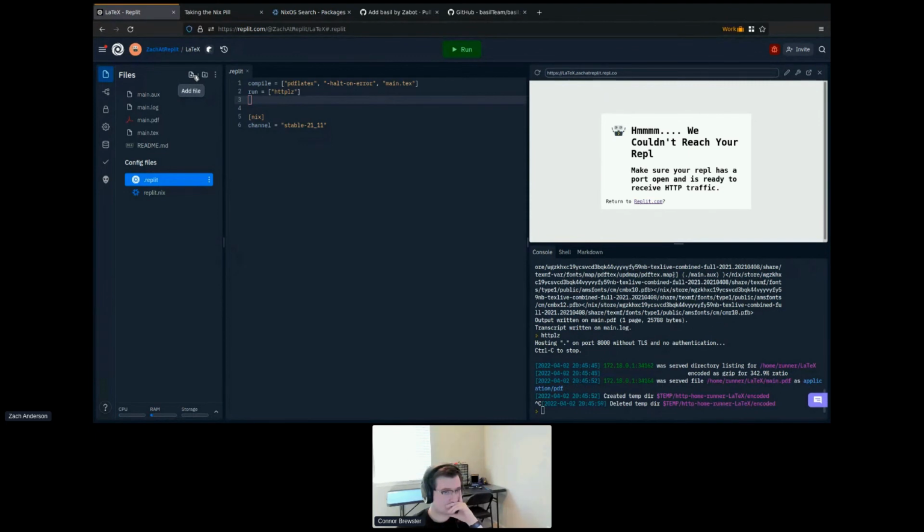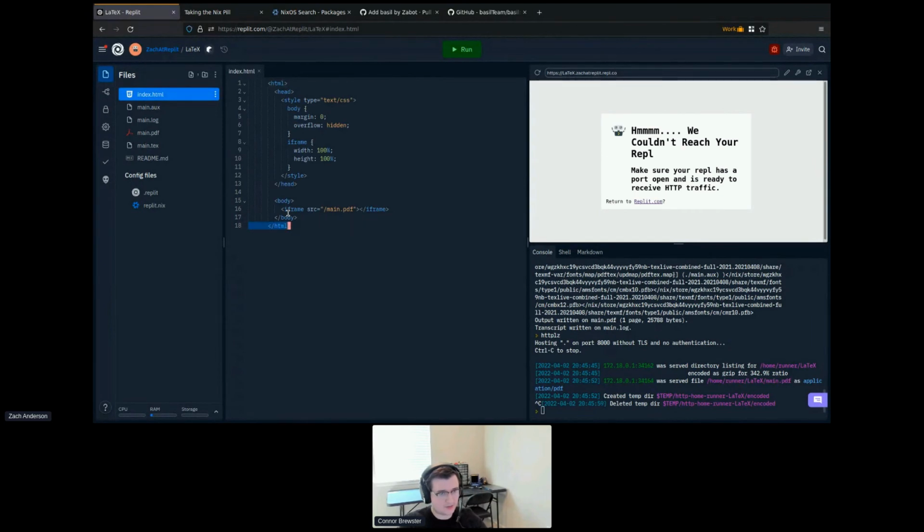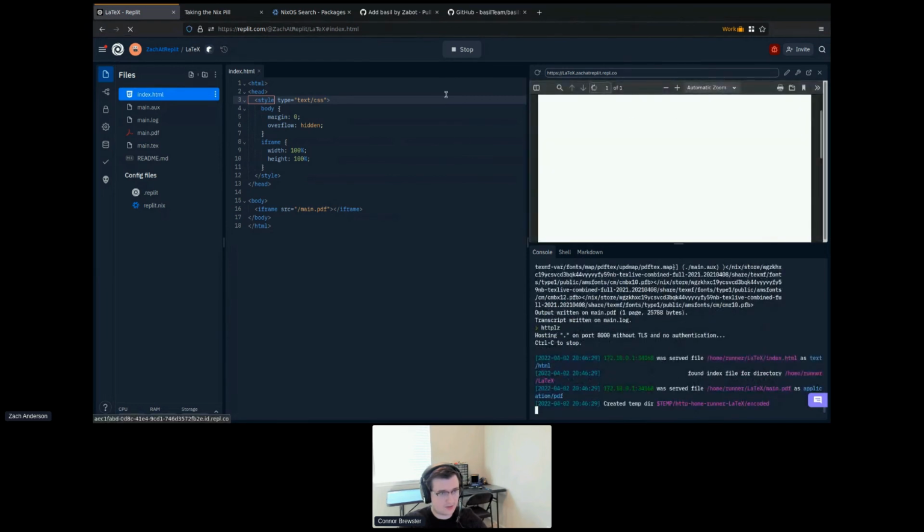So what if instead we built just a little bit of infrastructure into our template? We can have an index file because a web server, it serves the index. And maybe in this index, I can put a bit of HTML that all it really does is draw an iframe. And that iframe contains our PDF. And if I run again, well, look at that. Now our index renders the PDF.